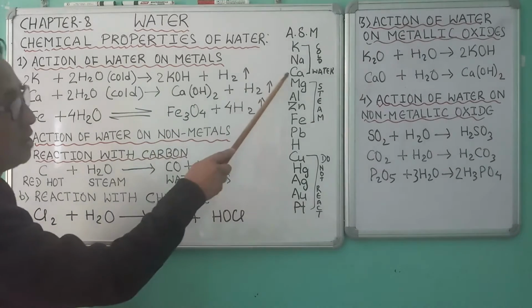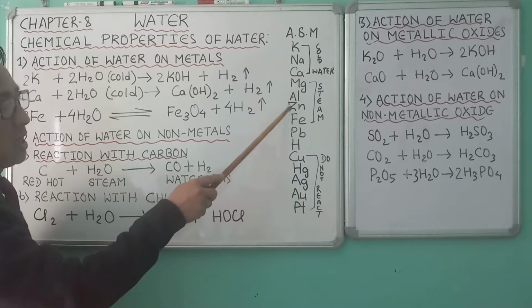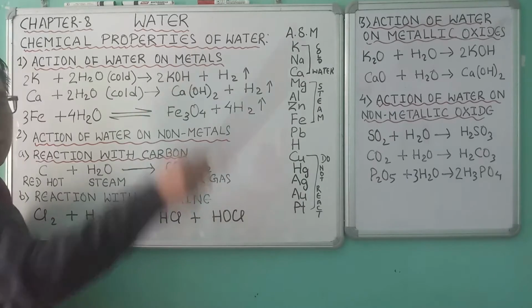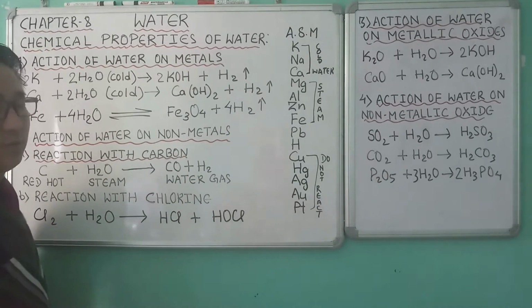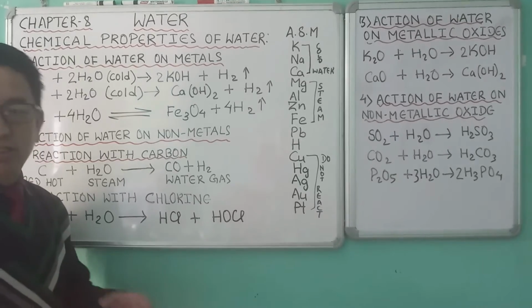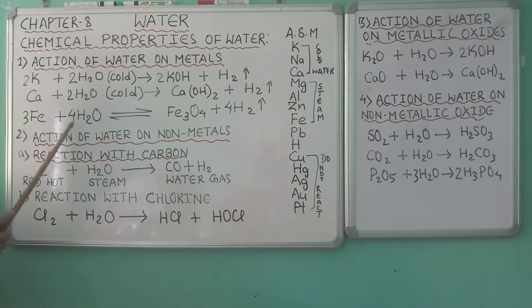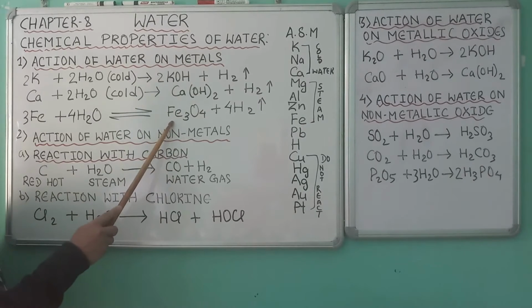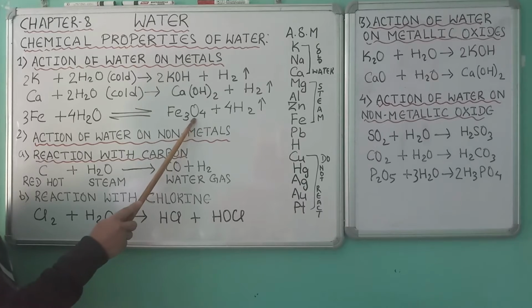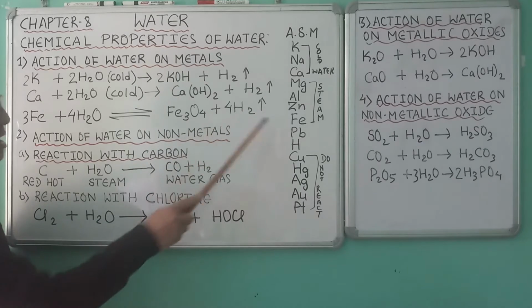And below calcium, magnesium, aluminium, zinc, iron react with steam. When they react with steam, they form their oxide and hydrogen gas is evolved. As you can see here, when steam is passed through heated iron, it produces its oxide, that is triferric tetraoxide, Fe3O4, and hydrogen gas is evolved.